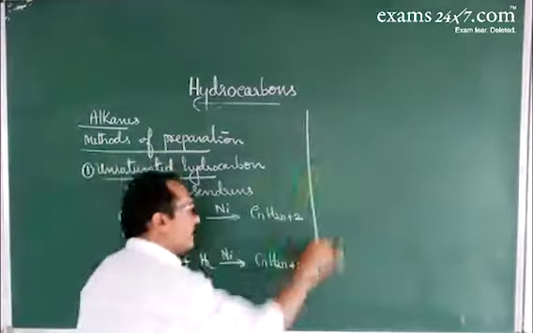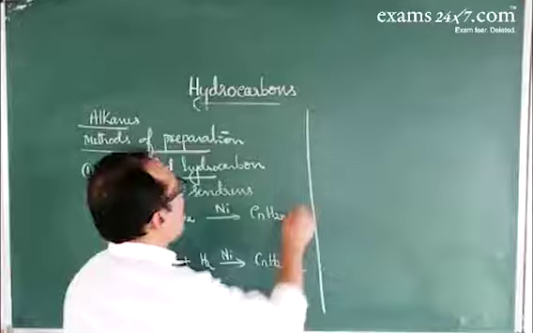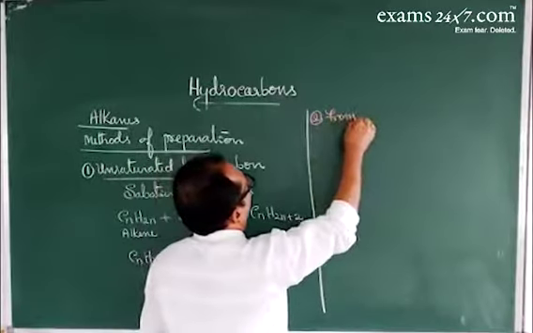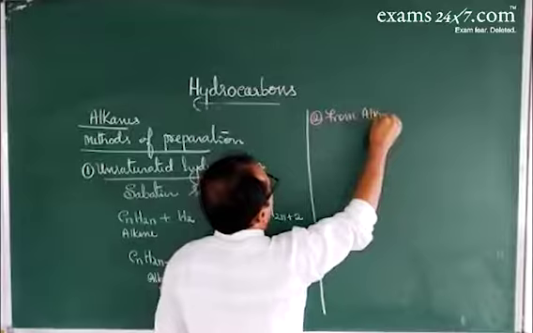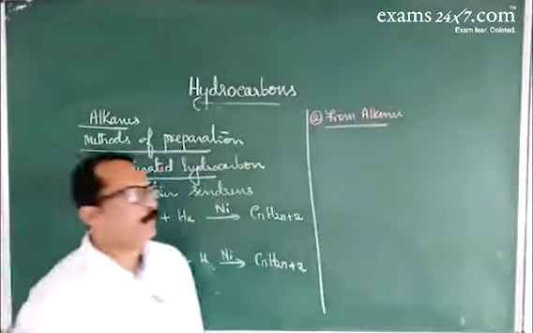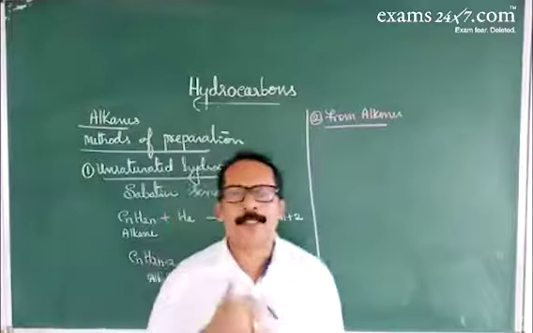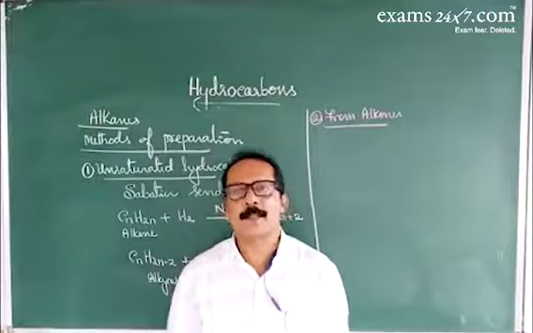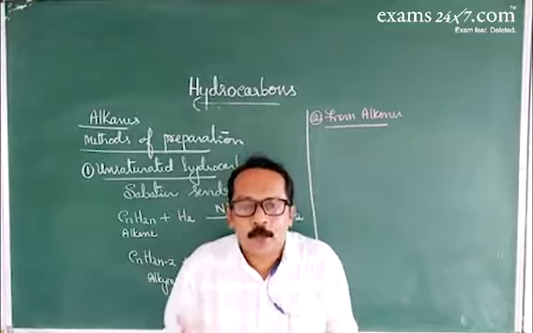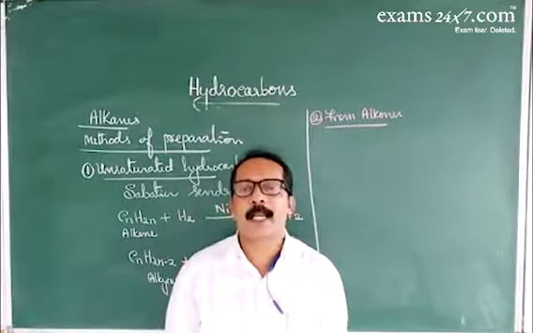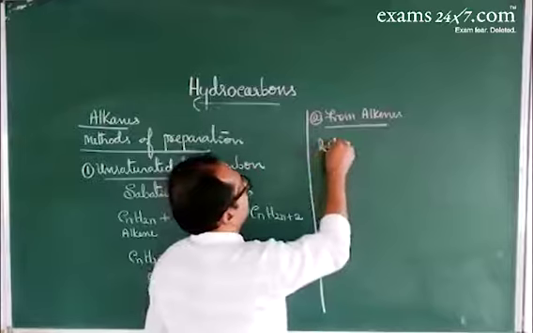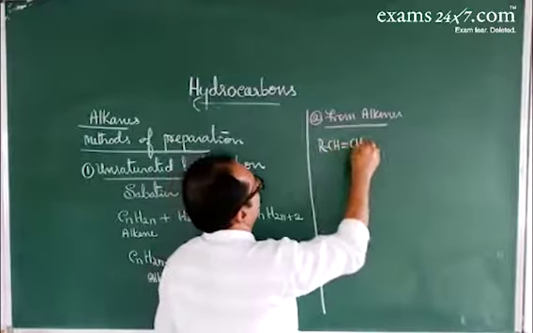Now, the second method is from alkenes. Here the alkene is treated with diborane. It gives trialkyl borane. Then the trialkyl borane on treating with silver nitrate in the presence of sodium hydroxide, the alkyl groups link together to give a higher alkane. Take CH double bond CH2, propene.